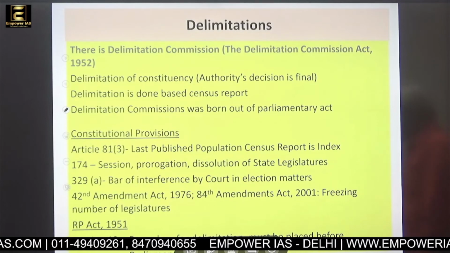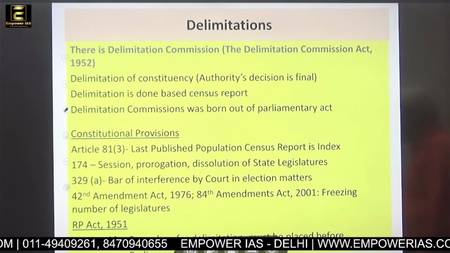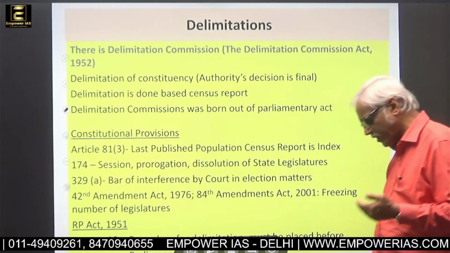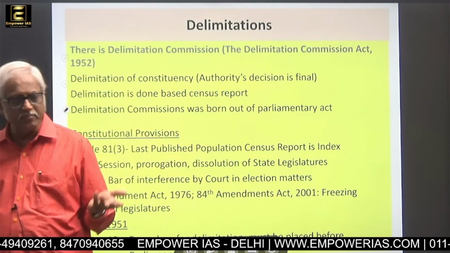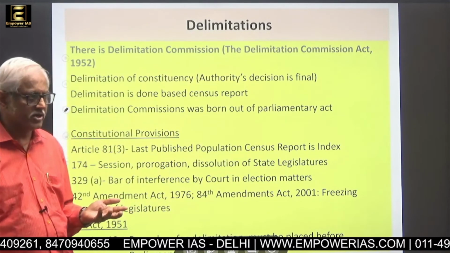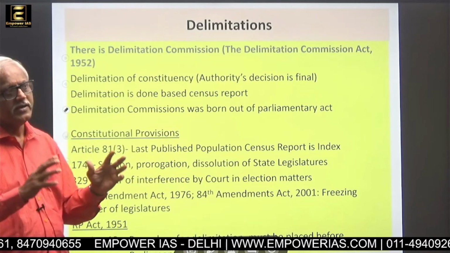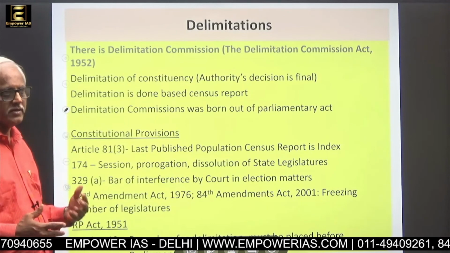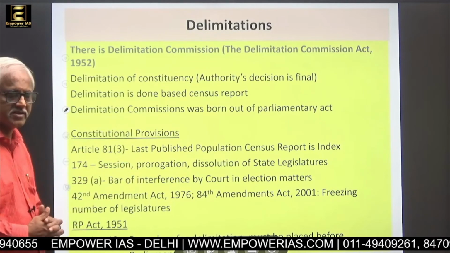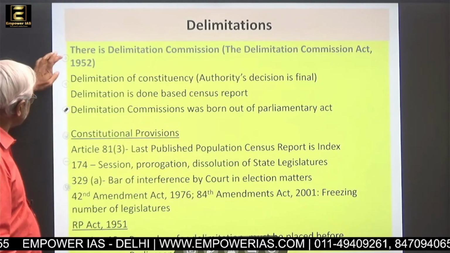RP Act 1951 Section 13 says the procedure for delimitation must be placed before Parliament. Delimitation cannot be done arbitrarily by the Delimitation Commission. Whatever they are thinking about delimitation must be placed before Parliament, so that Parliament is informed how this delimitation is taking place and which parameters are followed.